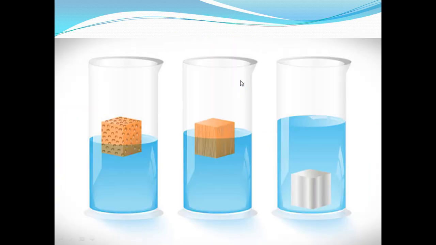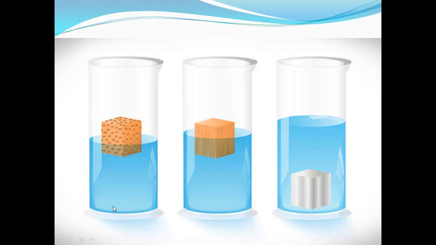What will happen if you have a piece of cork, a piece of wood, and a piece of iron, and you put them together in the water? Which one of them floats and which one sinks, and why? Of course you will tell me directly that the cork and wood will float, whereas the piece of iron will sink.